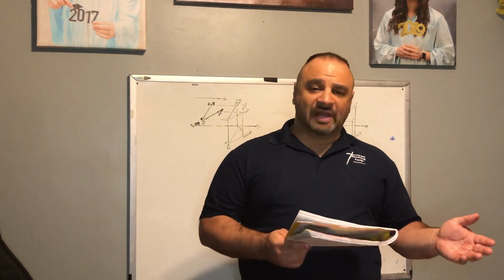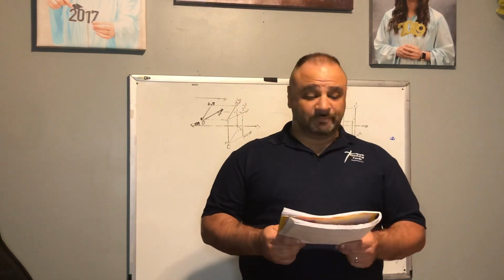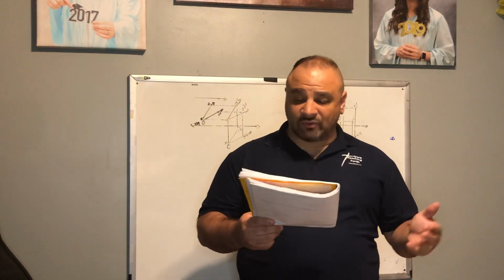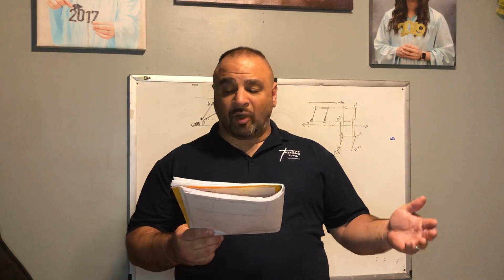Again, you can look at the illustration on the left-hand side of your page. We see a butterfly, and a butterfly is an illustration of symmetry. The left side of its body and the right side of its body are perfect reflections of one another.